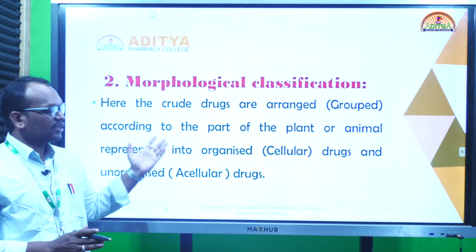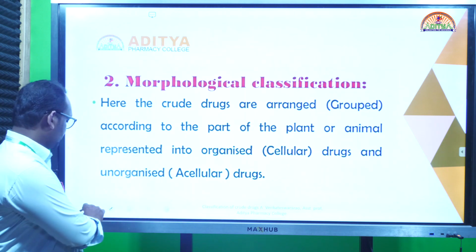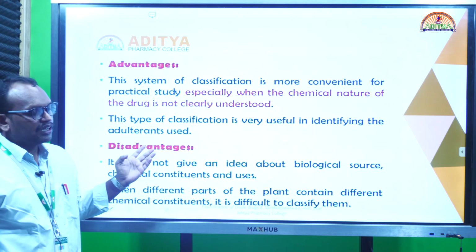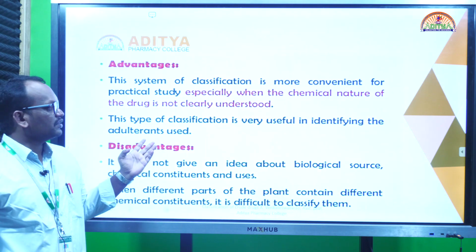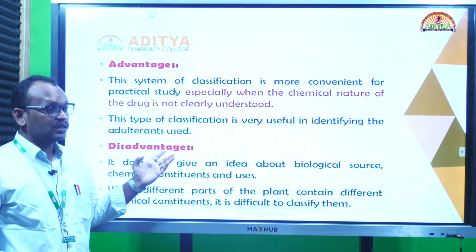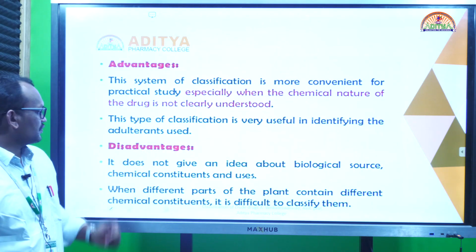So like that, by morphological features only we can classify, using morphological classification. So what are the advantages? Even when we don't know the chemical nature of the drug, we can still classify the drugs. It is organized or unorganized, whether it is obtained from the bark or stem or leaf, which part we are getting the drug from. So we just classify by using this classification.